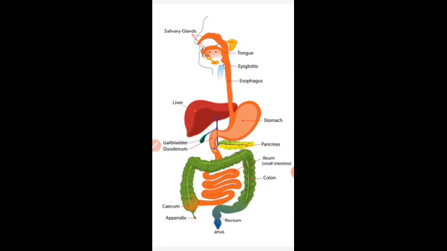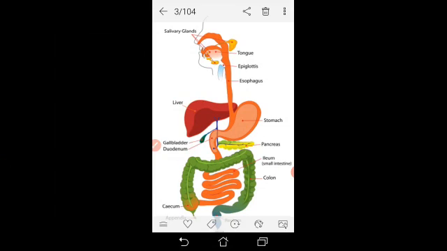After that, it opens into the pharynx, and finally the pharynx leads to the esophagus. The esophagus is a long tubular, pipe-like structure of the alimentary canal which opens into the stomach.